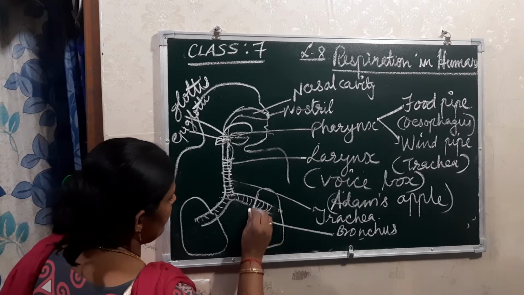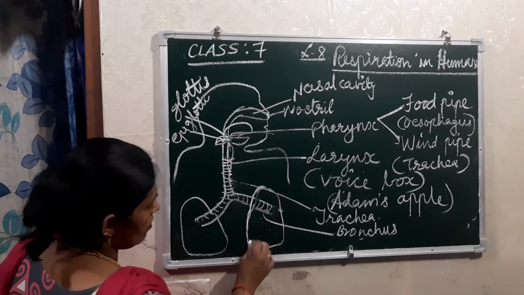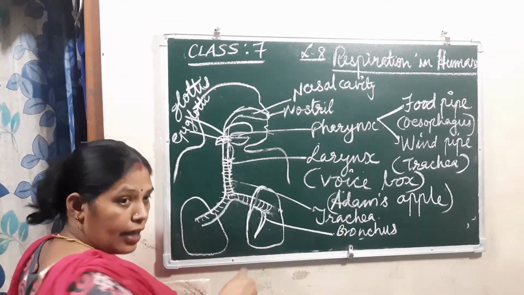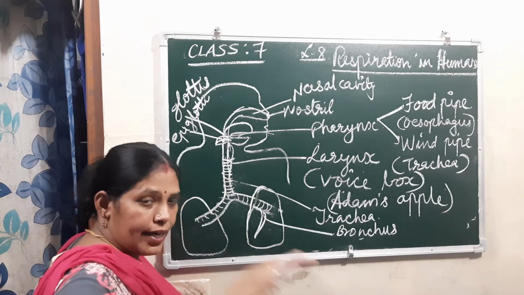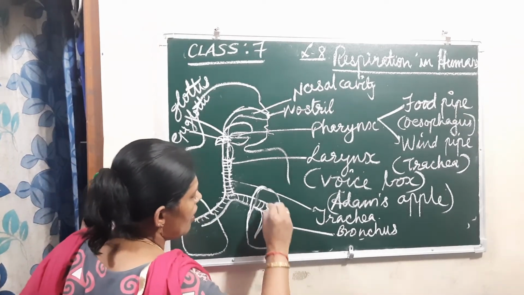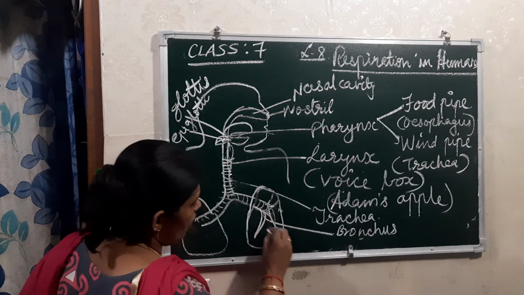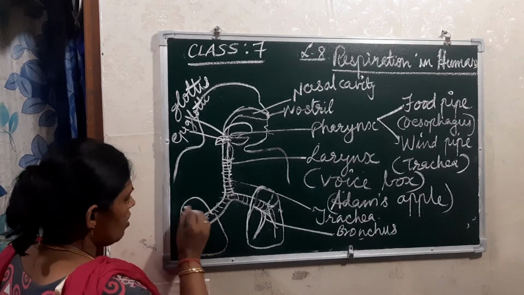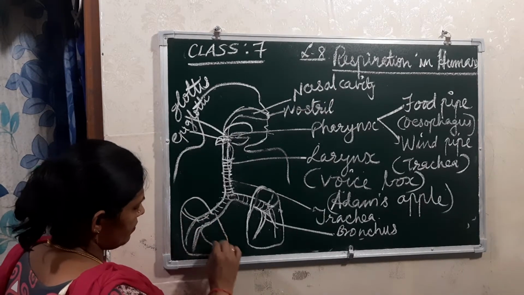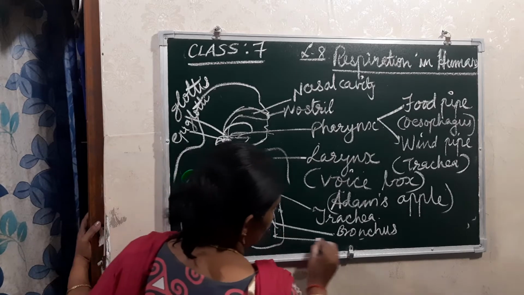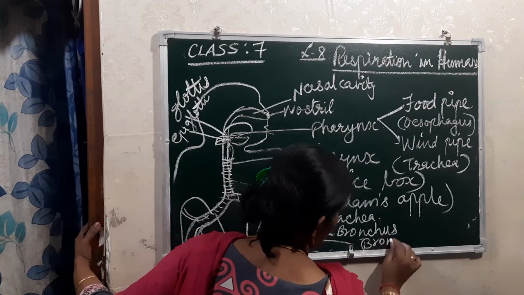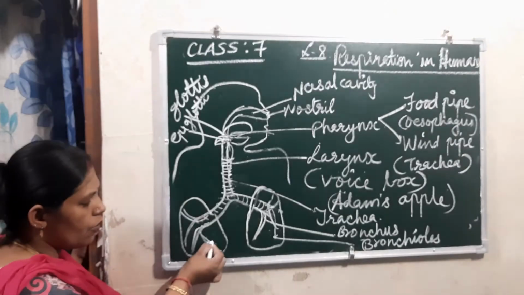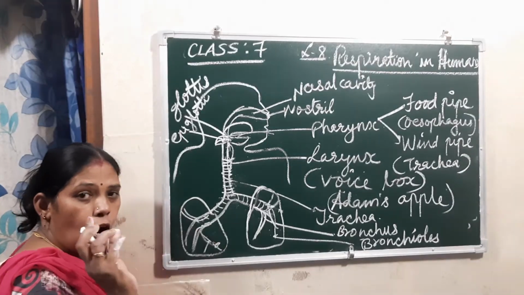Okay, and when it enters the lungs, from there it is further divided into a number of small branches. They are known as what? Bronchioles. And again, these bronchioles end with small air sacs.